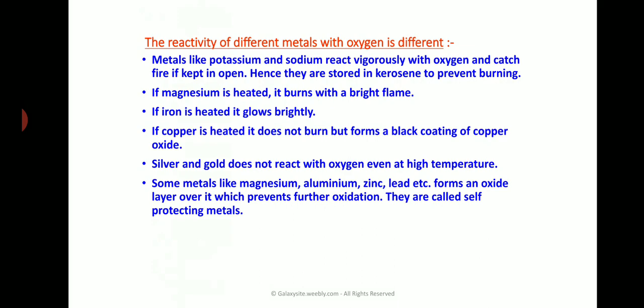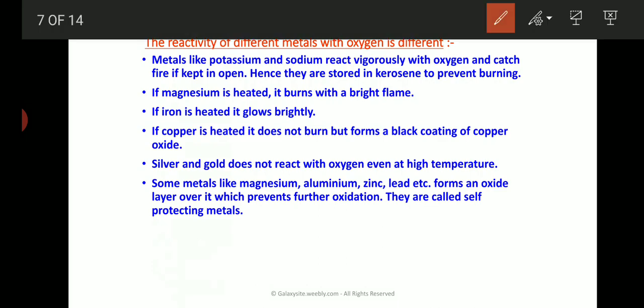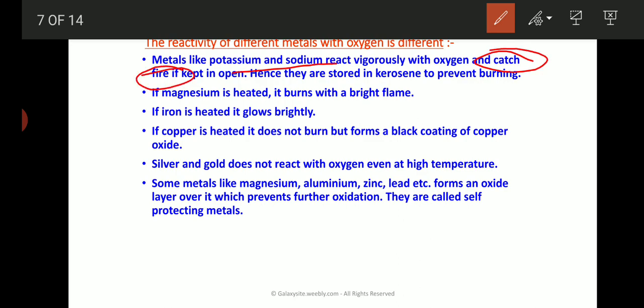Okay. So metals like potassium and sodium, they are highly reactive metals, right? Sodium and potassium, when kept open, that is, where oxygen is present everywhere in the atmosphere, immediately catch fire. Okay, which are the metals that catch fire? Sodium and potassium.